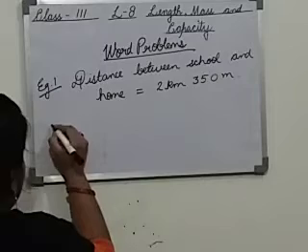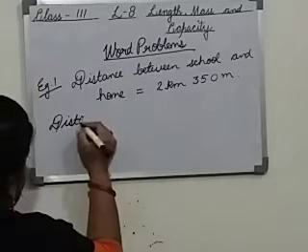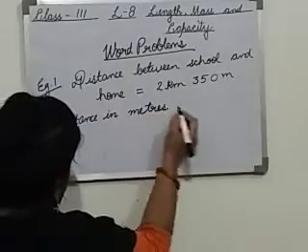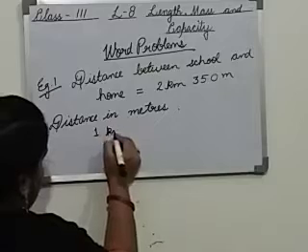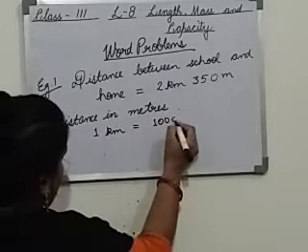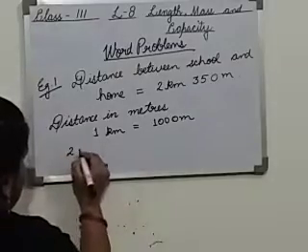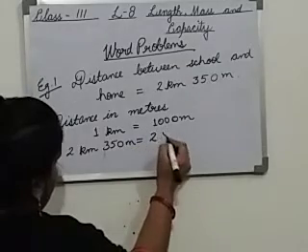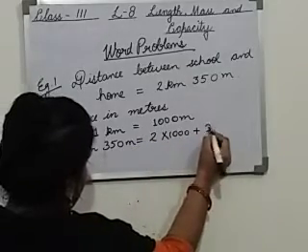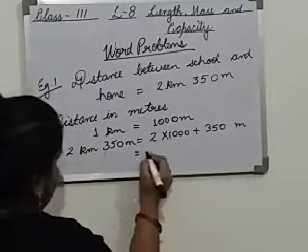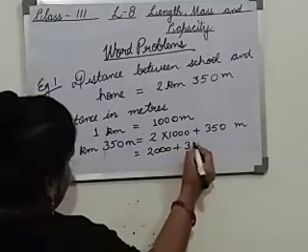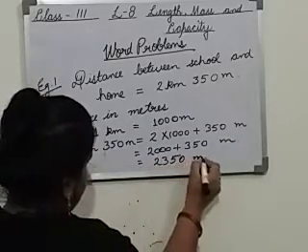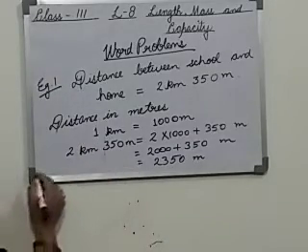What is the distance in meters? The distance in meters, what will we do? 1 kilometer equals 1000 meter. 2 kilometer 350 meter equals 2 multiply 1000 plus 350 meter, means 2000 plus 350 meter, that means 2350 meter. Answer statement, I am not having the space, I am just writing like this.